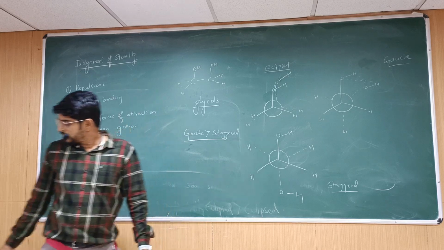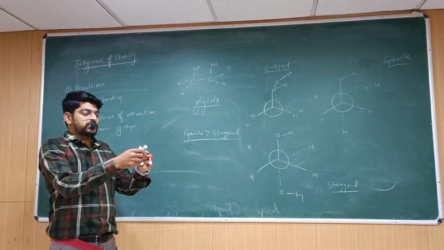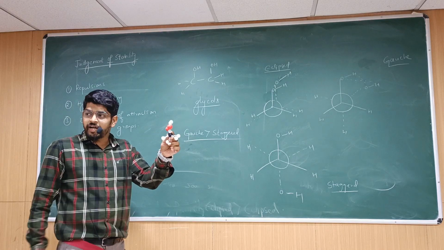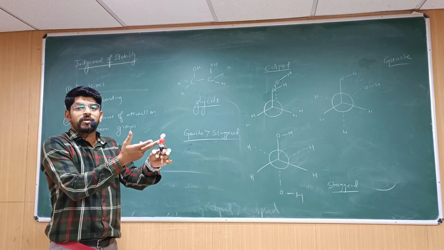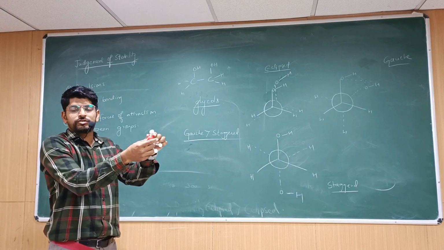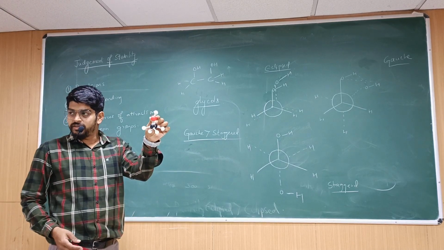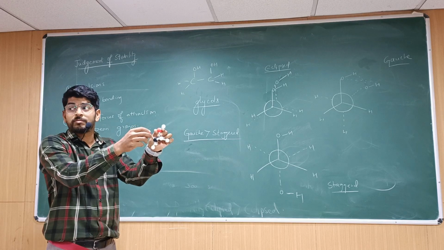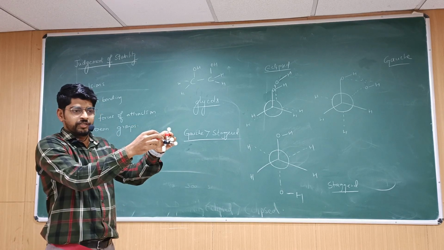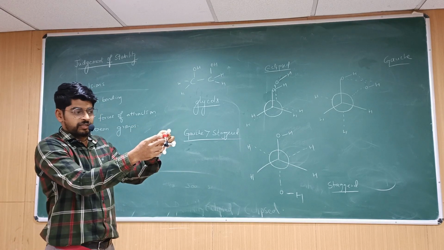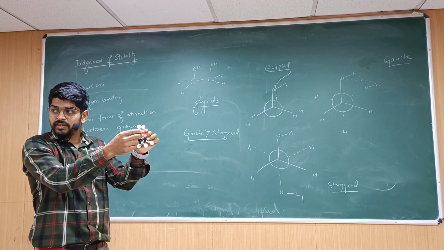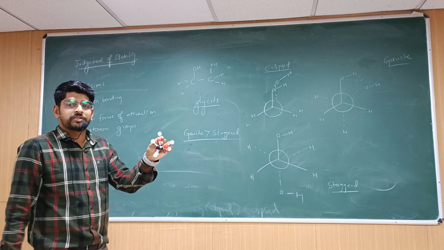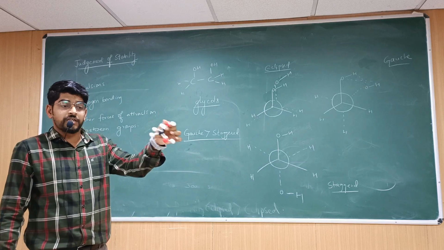Any doubt? I am expecting a doubt. Why is stability not more in the case of eclipsed, with more hydrogen bonding? That is a doubt. In the eclipsed case, repulsion is more dominant. Also, this is not suitable for hydrogen bonding, as you can see. For hydrogen bonding, they should be at a considerable distance also. Then hydrogen bonding exists better. In this case, repulsion is dominant, and hydrogen bonding is not happening to the expected extent. So that is why in the gauche form, the best hydrogen bonding is occurring. So that is more stable.